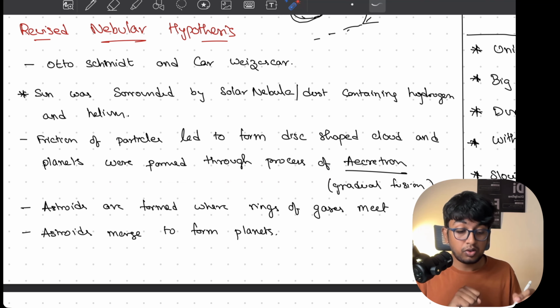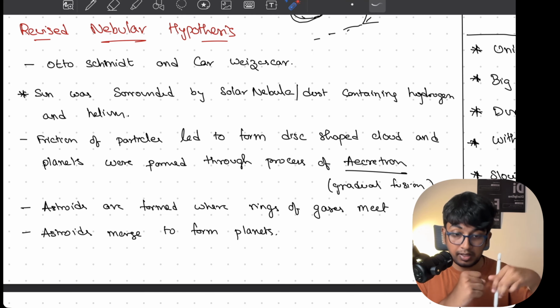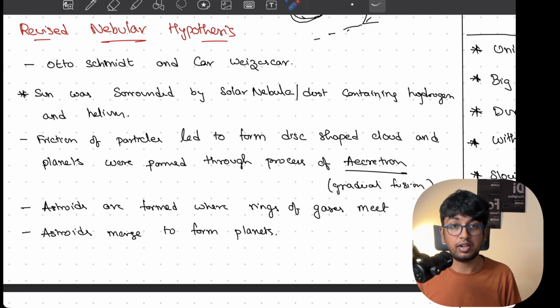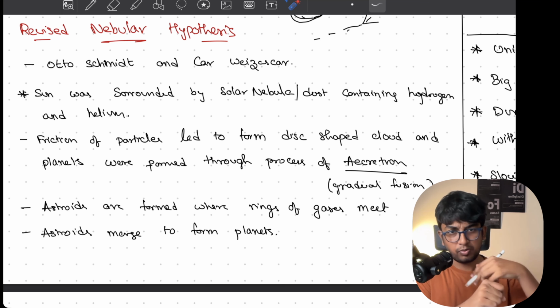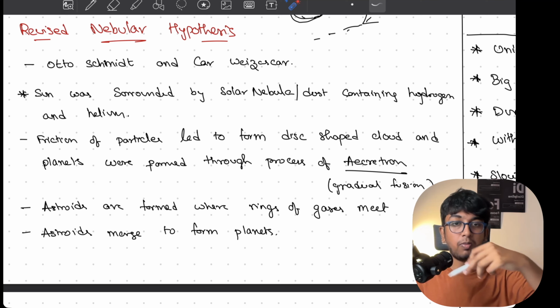Now because of the friction inside the solar nebula, a disk around the sun is formed. The disk around the sun is formed through the process of accretion. What is accretion? Accretion is nothing but gradual fusion. It is a nebula, so it is moving, and one particle goes and hits another, and then these two hit another. This is called gradual fusion, the process of accretion. So this accretion happened and a disk was formed around the sun.